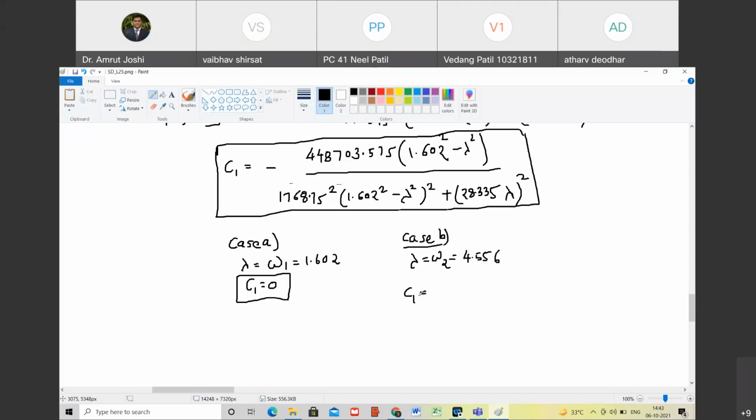I'm getting something different. 448,703.575 into 1.602 square minus 4.556 square, divided by 1768.75 square into 1.602 minus 4.556 square.